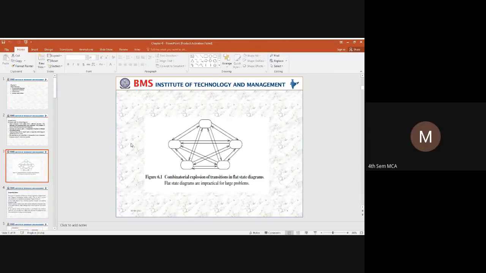Okay, here what's happening: we are using n different states. When we have n different states, each and every state will have an interdependency on the others. Say here there are 5 different states which are unlabeled because we don't know what the system is and how it is going to behave. You can see the arrow marks, right? So it is a complex system where each and every state is interdependent.